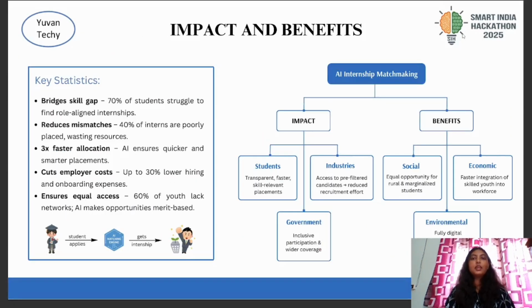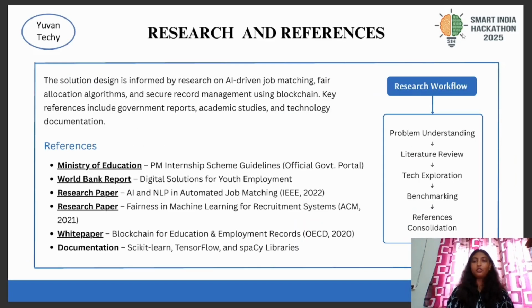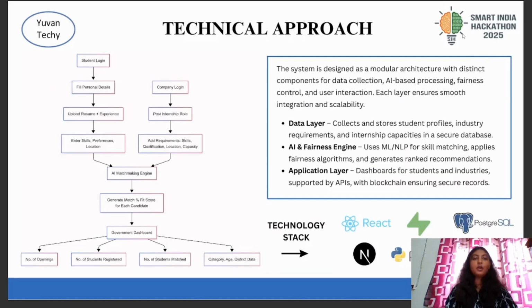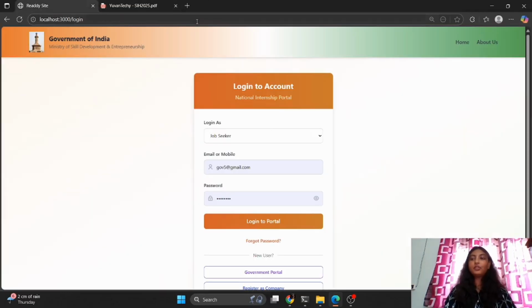Now, moving towards the impact and benefits, our system has bridged the skill gap. It also reduces mismatches, gives 3x faster allocation, and so on. So, this is all about our PPT. Now, let's move towards our prototype.